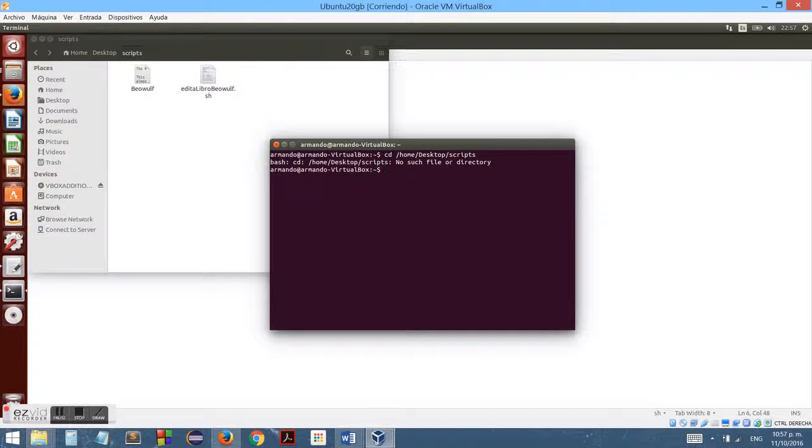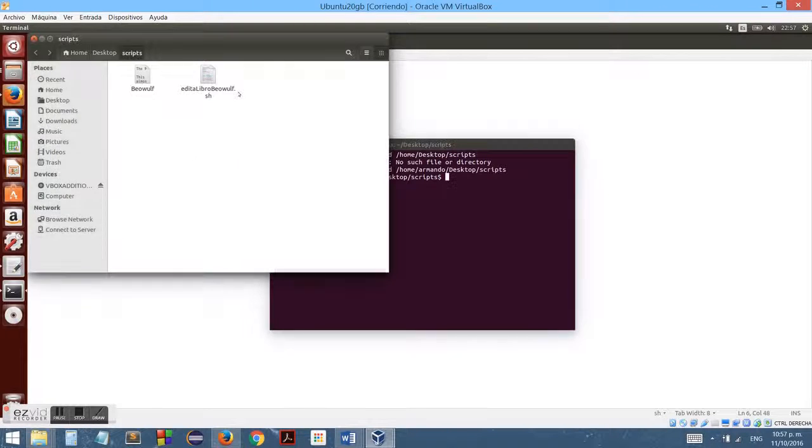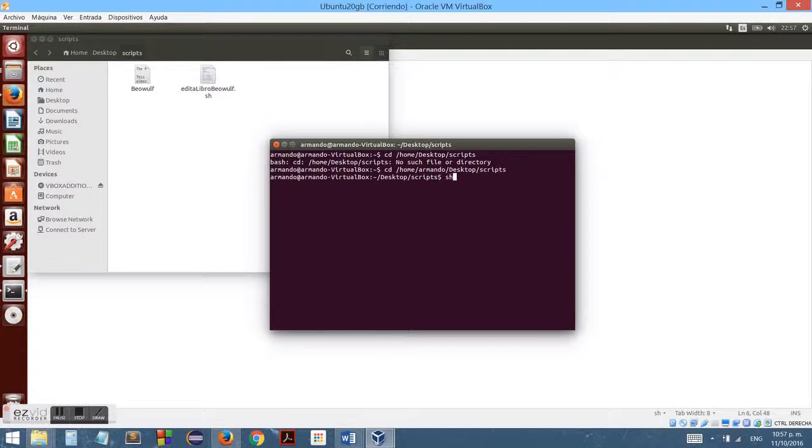Come on. Oh yeah, forgot. Armando, then desktop, scripts. There we go. So I'm in the folder which has my bash file and the book, and now I want to run the bash file. That's sh, and then the name of the bash file, Edita Libro Beowulf.sh, and bam, there we go.